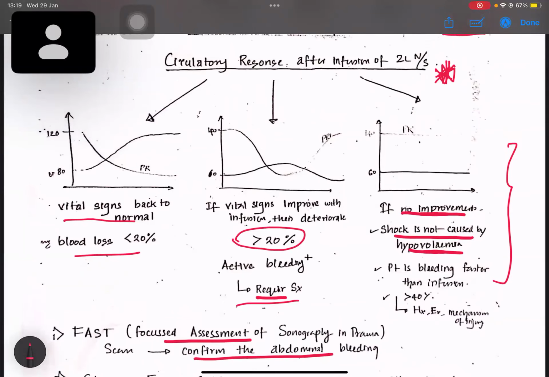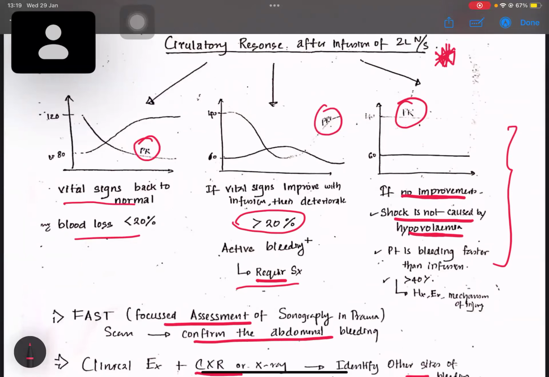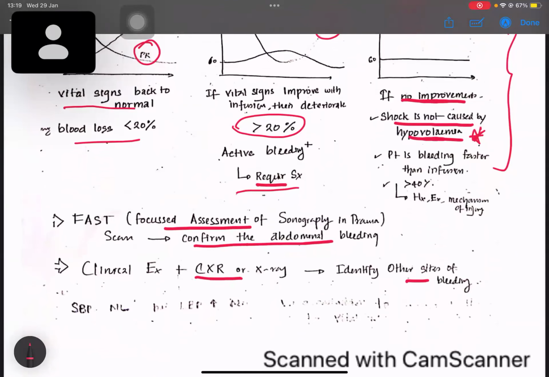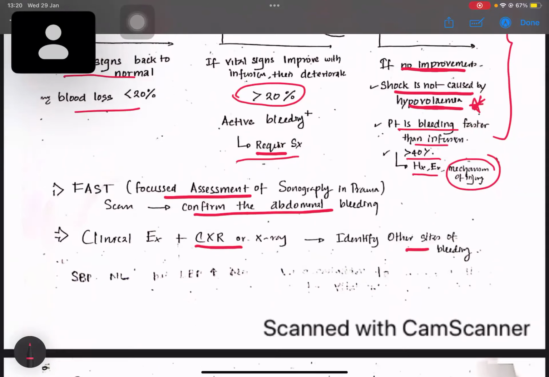If there's no improvement in your pulse rate after 2 liters of normal saline, usually pulse rate is checked as a response, it means shock is not caused by hypovolemia, because there are many types of shock. It's not hypovolemic shock, but another shock that has caused it. So we have to address which type of shock, and we have to manage accordingly. If the patient is bleeding faster than the infusion, which is when the blood loss is more than 40%, we need a thorough history, examination and mechanism of injury, and we should assess.